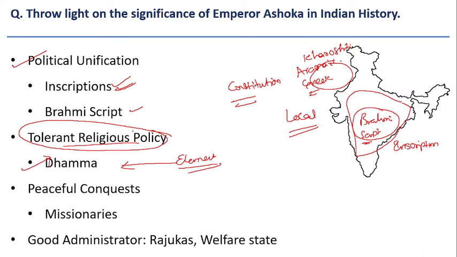He asked every religion to respect the other religions. Even today, this philosophy is very much intact and very much relevant, because India is known for unity in diversity. So we always aim for unity while at the same time respecting the diversity also. So Ashoka has showed this way. And peaceful conquest was one of his greatest significances.